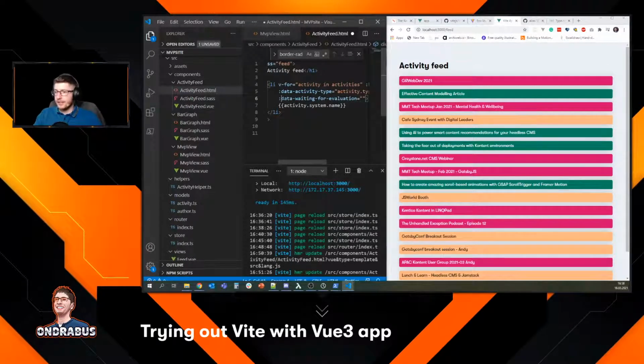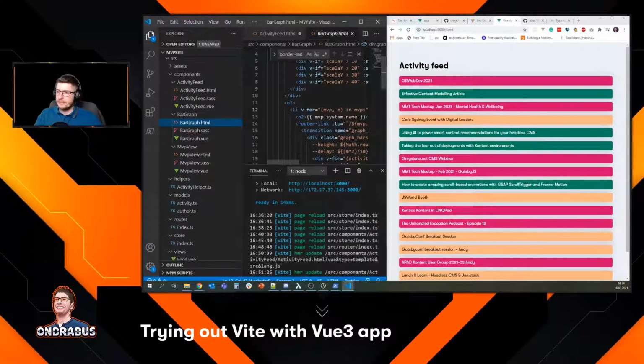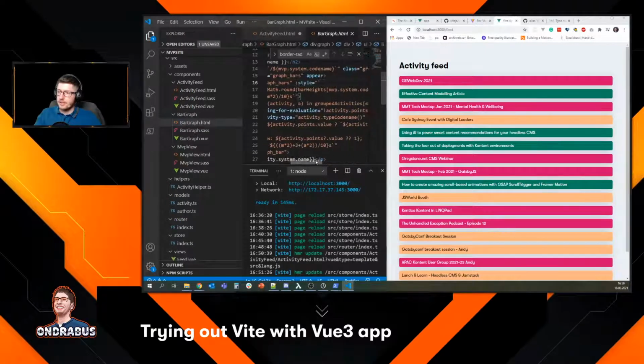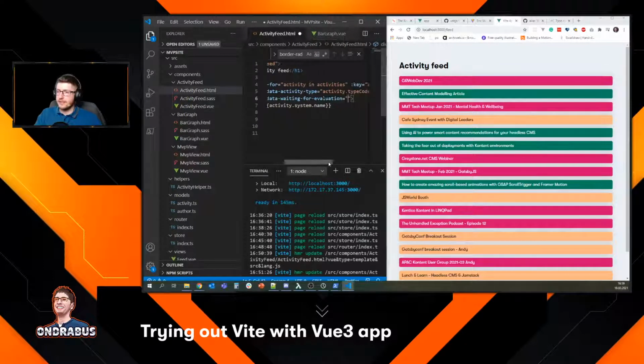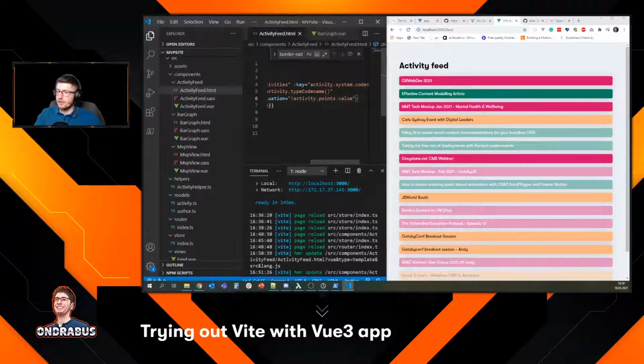Now I've learned to really like these things, like the data attributes. This is a nice connection between data and CSS styles. So you can create your styles based on a data attribute, and you don't have to meddle with the styles or anything. You just add the attribute there and everything just works. So this is nice. Now I already have that here somewhere, so I'm just going to check that. Yeah, so if there are any points in the activity, then it's not being evaluated. It has already been evaluated before.